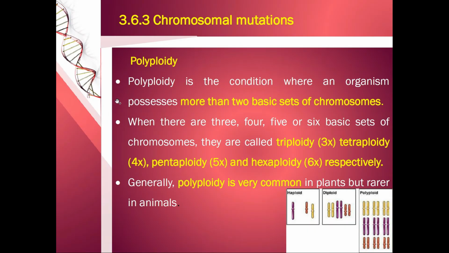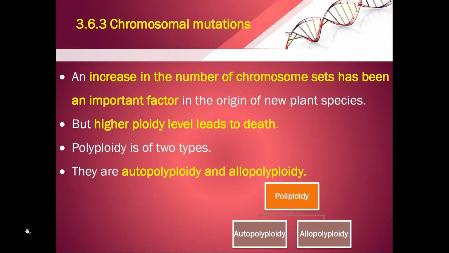Polyploidy. Polyploidy is the condition where an organism possesses more than two basic sets of chromosomes, which is more than 2n. When there are 3 or 4 or 5 or 6 basic sets of chromosomes, they are called triploidy, 3x, tetraploidy, 4x, pentaploidy, 5x, and hexaploidy, 6x, respectively. Generally, polyploidy is very common in plants but rarer in animals. Increase in the number of chromosomal sets has been an important factor in the origin of new plant species. But a higher ploidy level leads to death.